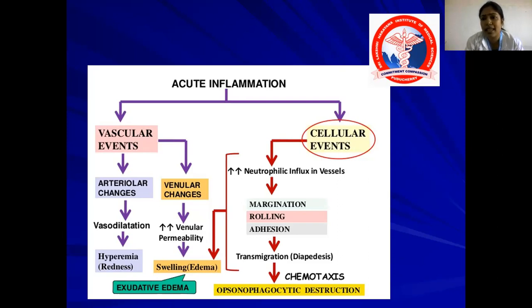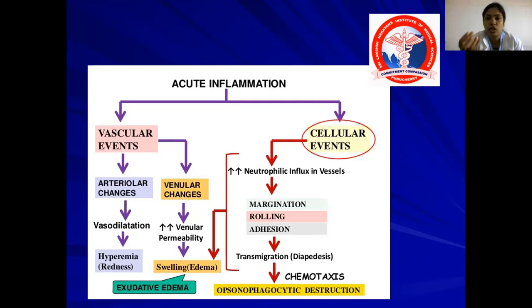So the cellular events can be classified under the following headings. That is increased influx of neutrophils in the vessels, the first step. The second step is margination. Margination is nothing but the neutrophils and the macrophages which accumulate in the margin of the blood vessels. The next step is rolling. These are leukocytes which tumble over the endothelial cells. Rolling can also be called weak adhesion, because when they tumble from one endothelial cell to another, there is a weak adhesion that is happening.